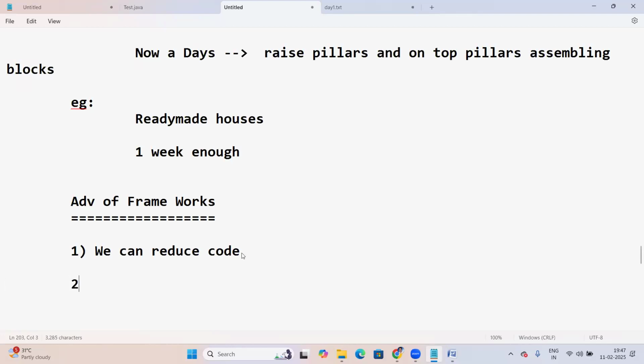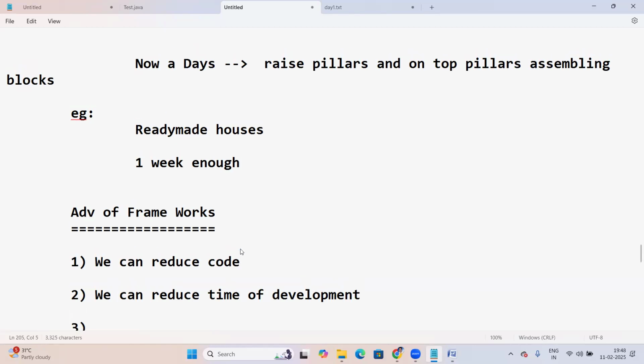If we are able to reduce the code, then we can reduce the time of development. Not only that, we can reduce the number of resources. A big team is not necessary; a small team can also build a very big application.